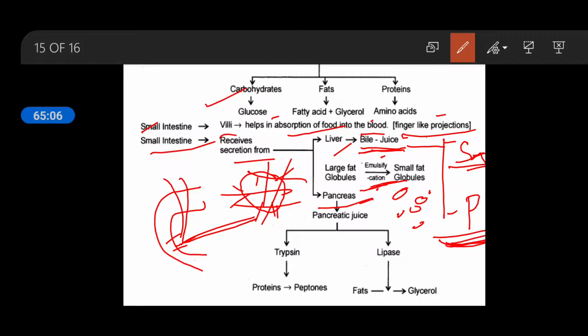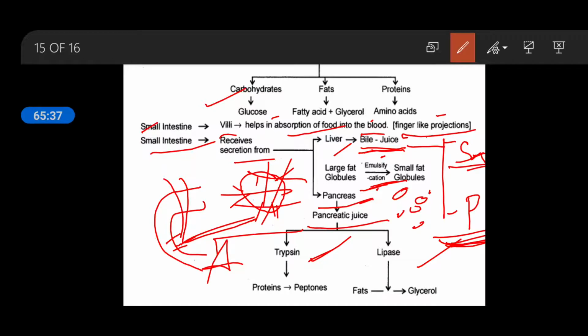Now we will discuss the pancreas. Pancreas releases pancreatic juice which contains three enzymes actually. This pancreatic juice contains pancreatic amylase. In the mouth you have learned about amylase, but that was salivary amylase, also known as ptyalin. Here pancreatic amylase helps in the digestion of carbohydrate.